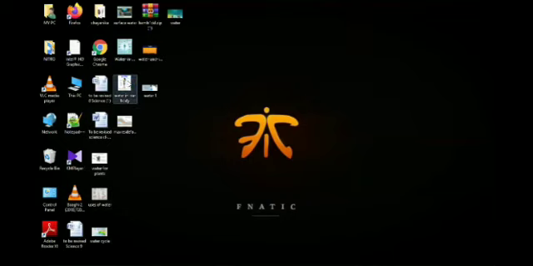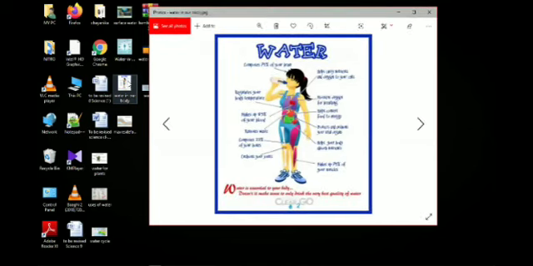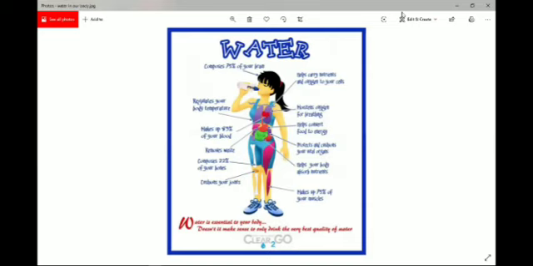So let us see what are the various activities in our body that need the presence of water. You can see in this picture, okay? 70 to 75% of our brain is composed of water, okay? Water helps in carrying nutrients and oxygen to your cells. You have learned in the chapter nutrition in animals, where we discussed the digestion process. This digestion of various components in our body cannot take place in the absence of water, okay.